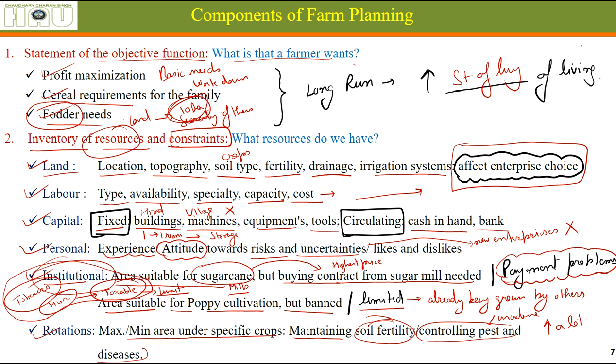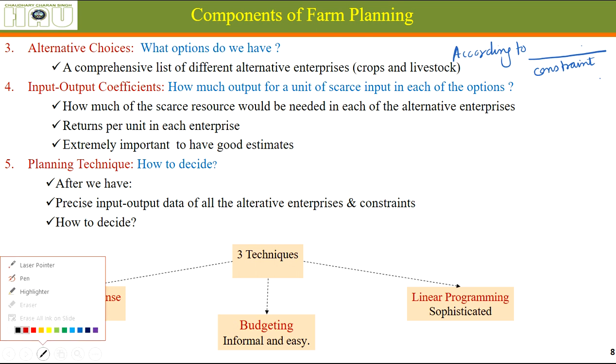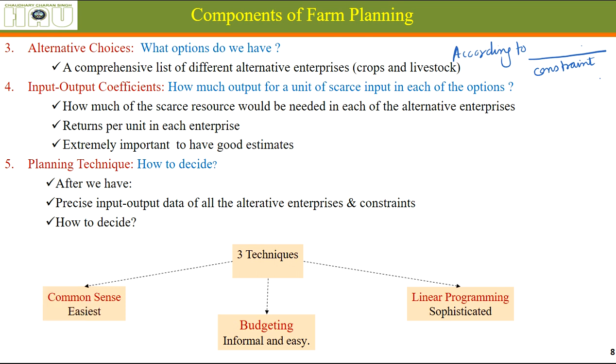Okay, now coming to the next step: what choices do we have? What are the alternative choices? A comprehensive list of different alternatives of crops and livestock according to our resource constraints that we discussed in step 2. Okay, according to our situation we can choose 1, 2, 3, 4, 5 out of these enterprises, and for these enterprises we are going to calculate input-output coefficients, that is, how much output for a unit of scarce input we are going to get out of these options.